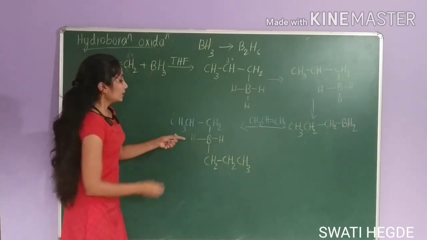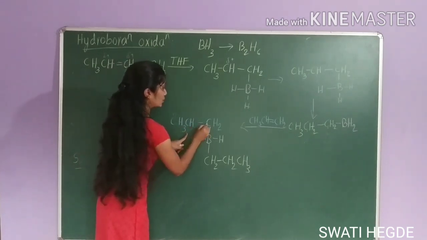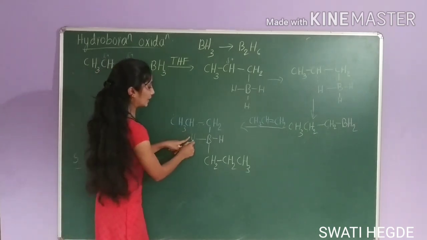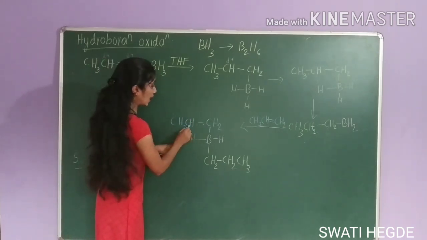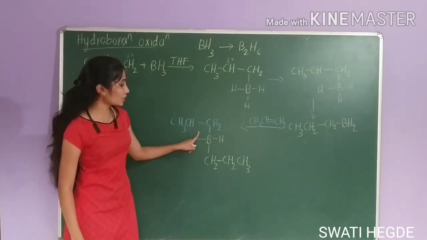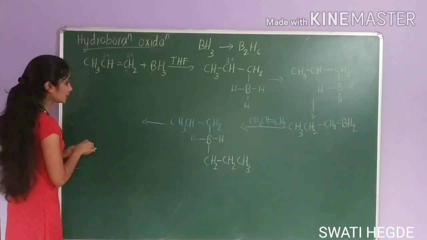Okay. Next step is it attains cyclic transition state. Partial double bond character here. This bond will break and this hydrogen will form bond with this carbon atom. This carbon atom forms bond with this hydrogen. This bond will break. This leads to the formation of the product